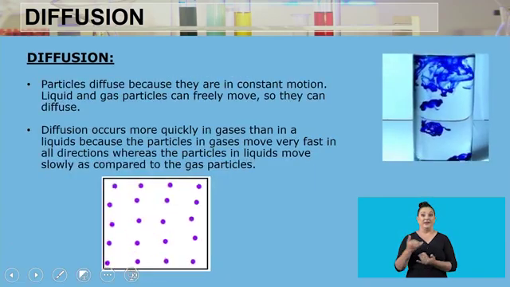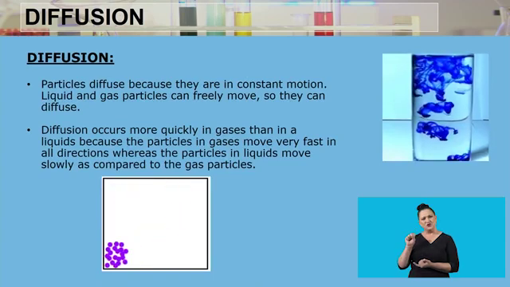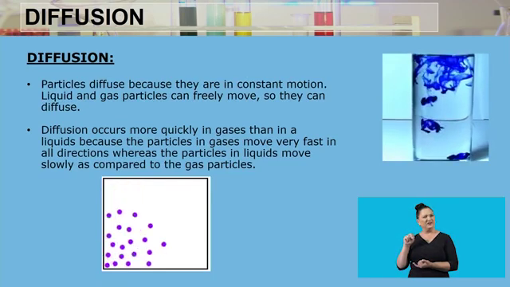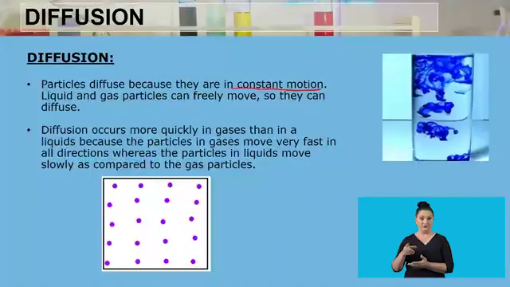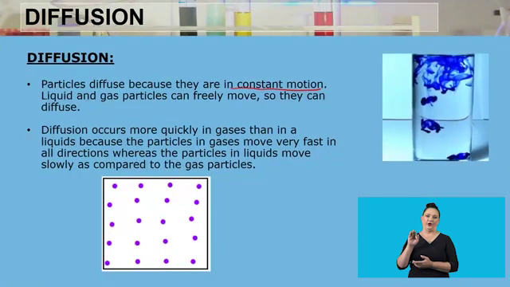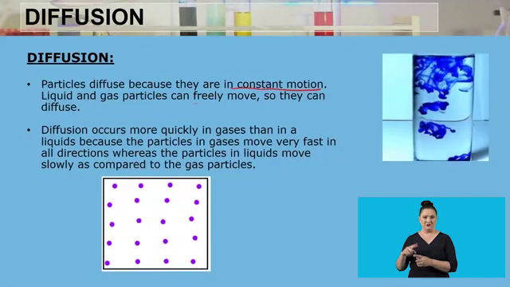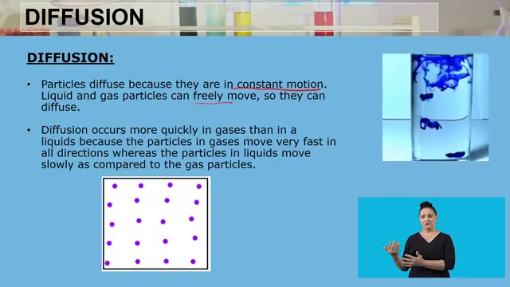Right. In diffusion, what happens? The particles diffuse because they are in constant motion. We know that the particle model of matter teaches that the particles are always in constant motion. So they diffuse because of that constant motion. Liquid and gas particles can freely move, so because they can move, they can diffuse. But if it can only vibrate, it can't diffuse.